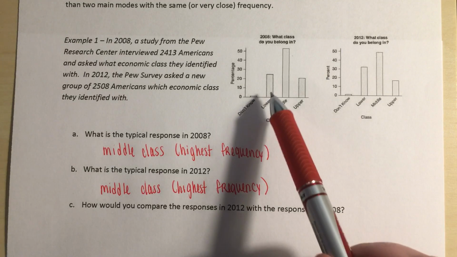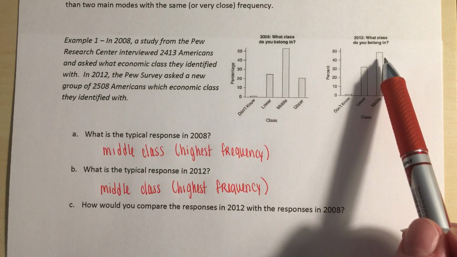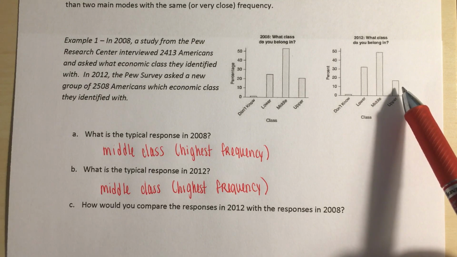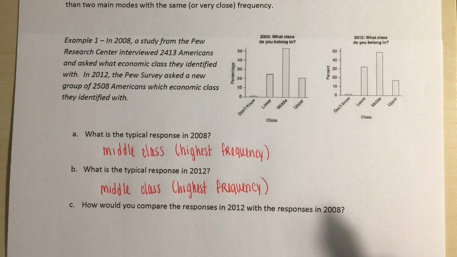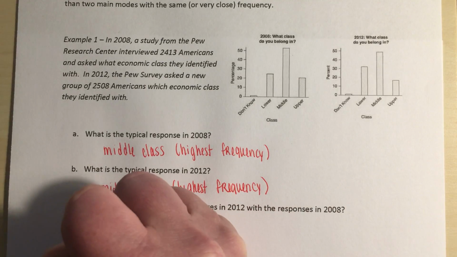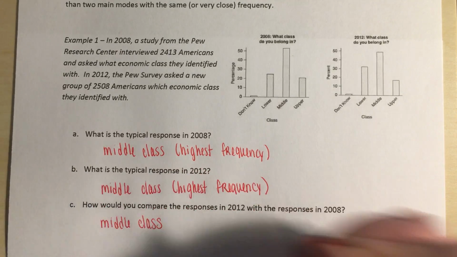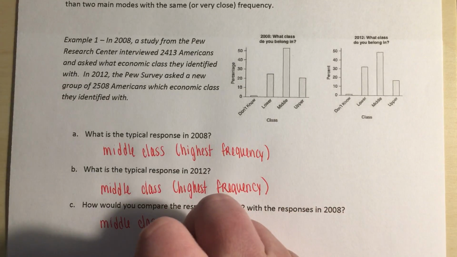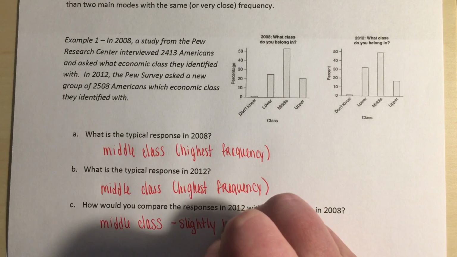If we look at here, instead of having 25%, now this is a little over 30%. Instead of having 50% or more, we're a little under 50%. And our upper class has also gone down maybe a tiny bit. So in 2008 compared to 2012, there appear to be slightly fewer people that identify as middle class.